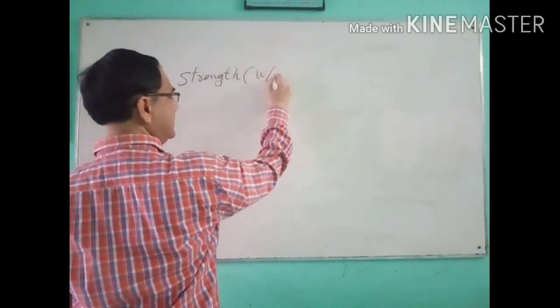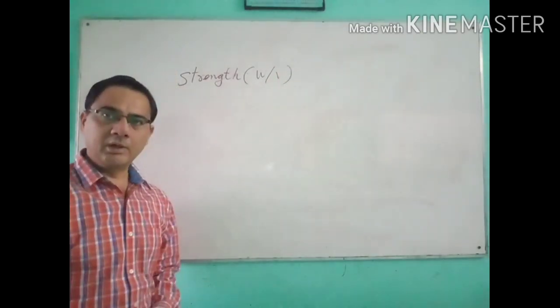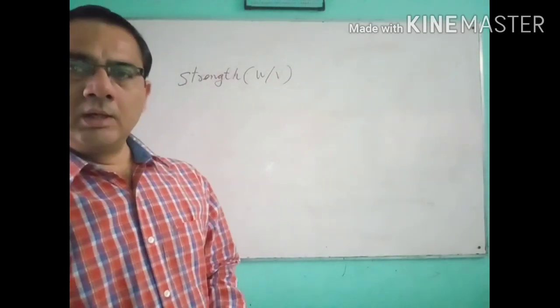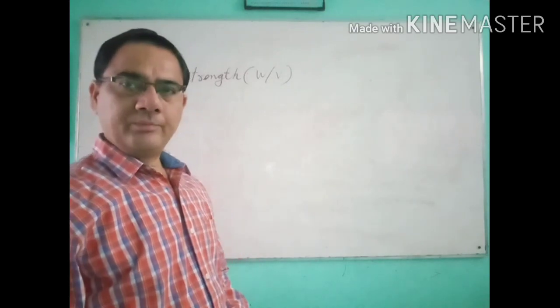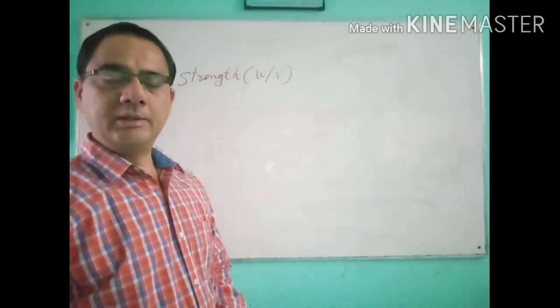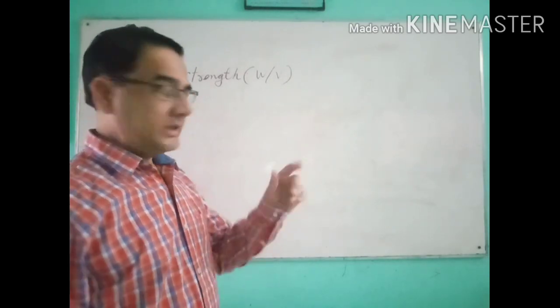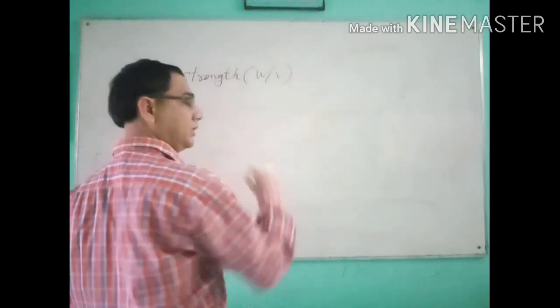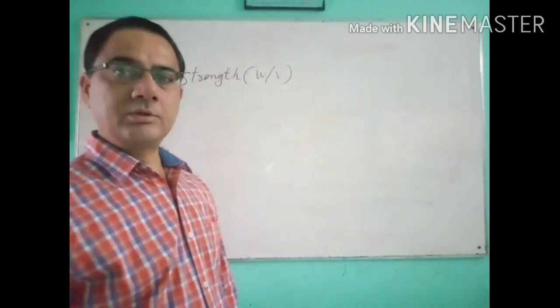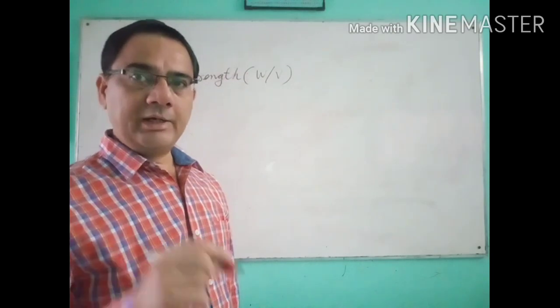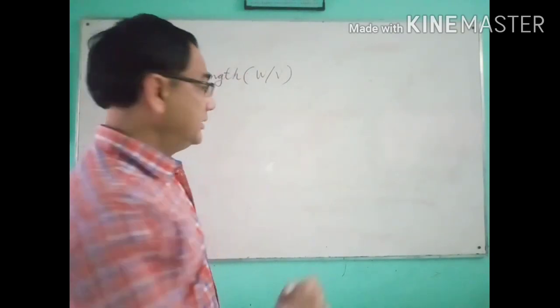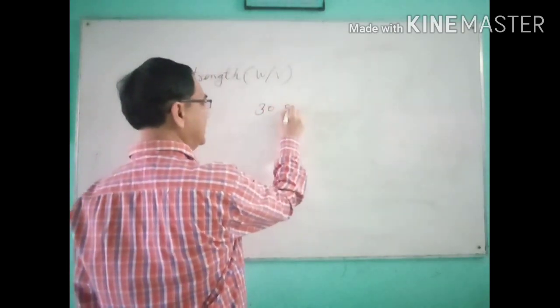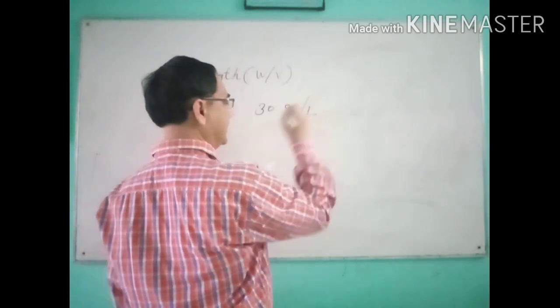That is the mass and volume relationship. What is the meaning of this mass and volume? The solute is taken in gram and the solution is taken in liter. For example, if 30 gram of the solute is dissolved in 1 liter of the solution, then we say 30 gram per liter.